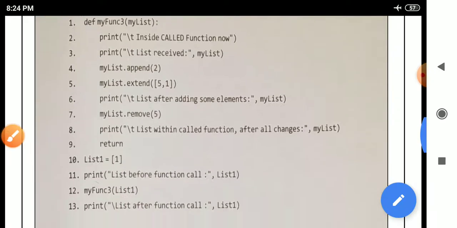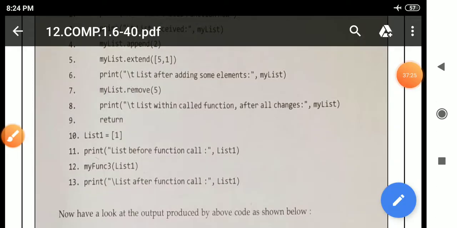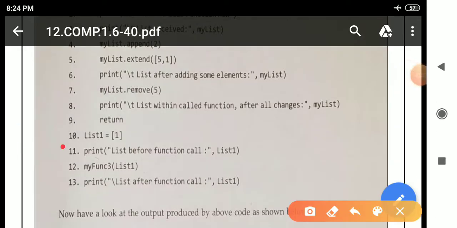After that, from line number 10 it will move to line number 11. In line number 11 there is a print statement, so Python will print this, list before function call, colon, quotation close, comma, list 1. Here the value of list 1 is 1.